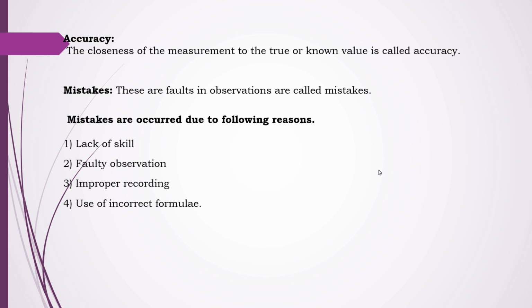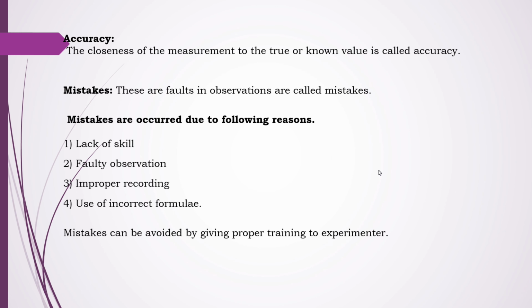And the next is use of incorrect formula. If a person wants to measure the volume of the given cylinder and he is not using the correct equation, let us consider the cylinder has the volume V equal to pi r square into the length of that cylinder. Instead of the length, he has taken something different, a width, or the radius of that cylinder. That gives us a wrong result. That means use of the correct formula is very essential to avoid the mistake. But if an incorrect formula is utilized, we are going to commit one sort of mistake.